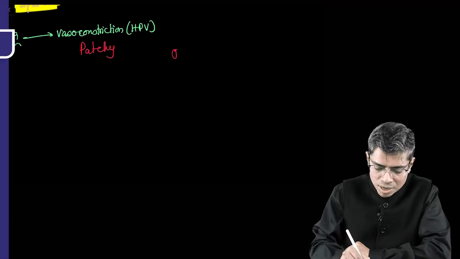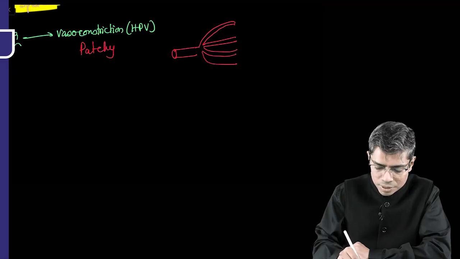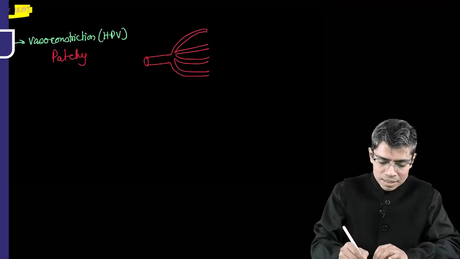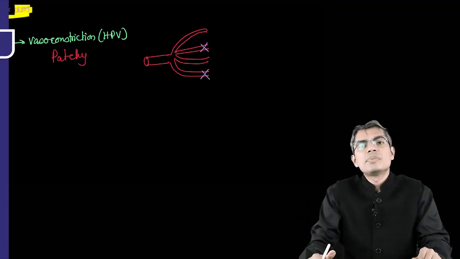Suppose this is the pulmonary artery, it is giving rise to pulmonary capillaries, and I am drawing various pulmonary capillaries here. Patchy means if there is vasoconstriction of this capillary and this capillary, the other capillaries will remain open.